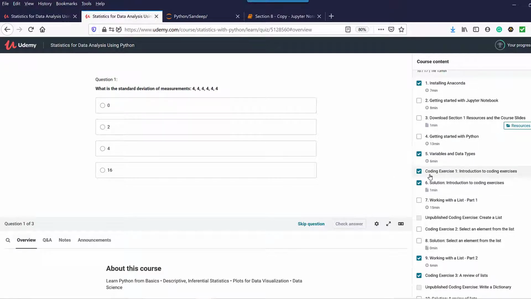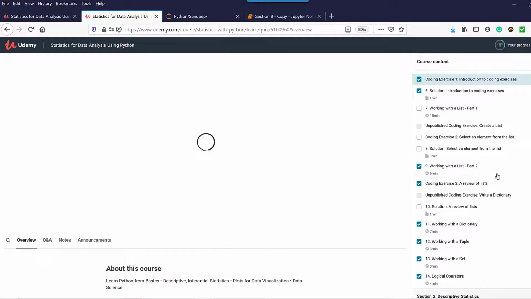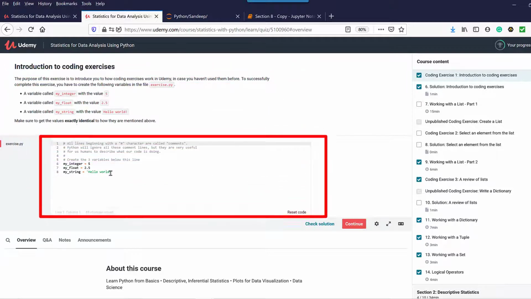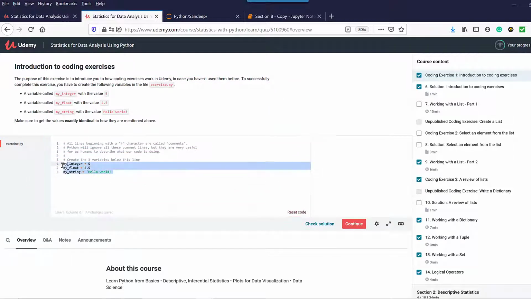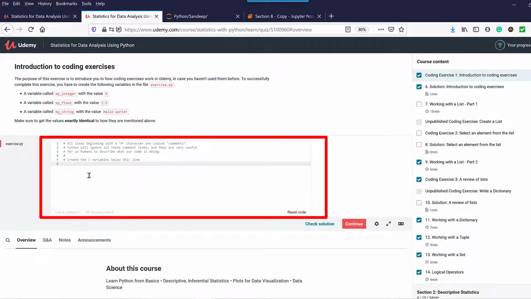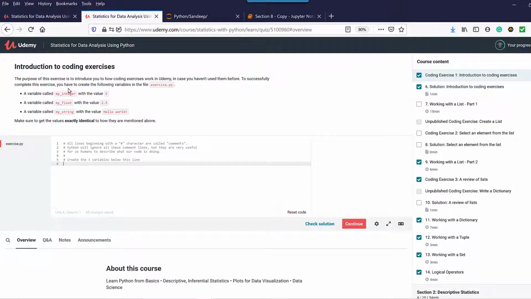So here is coding exercise number 1, which is introduction to coding exercises. Let's open this and see how they work. This is what you will see in a coding exercise. These are the instructions at the top, and here you need to do some coding. I have already done some coding here, so let me delete this. This is what you will be seeing when you open the coding exercise for the first time. One important thing is to just follow the instructions. You need to specifically and exactly follow all these instructions which are given at the top. Then only you will get the right result.